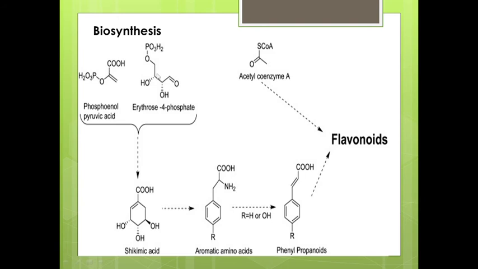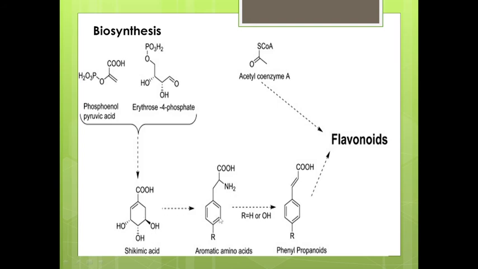Biosynthesis of flavonoid. The starting materials are phosphoenol pyruvic acid and erythrose 4-phosphate, which form shikimic acid. The shikimic acid pathway or phenylpropanoid pathway is used for synthesis of various flavonoids.